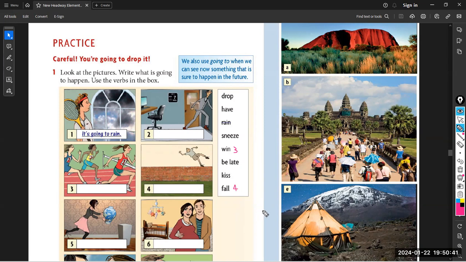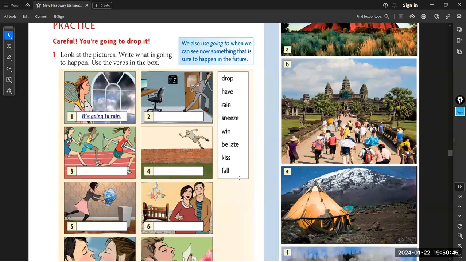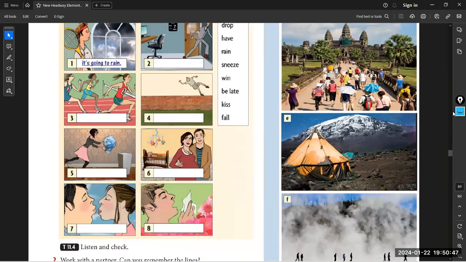She's going to drop the vase. Too late. 6, They're so excited. They're going to have a baby. It's due in July. 7, There's my sister and her boyfriend. Ugh, they're going to kiss. 8, He's going to sneeze.